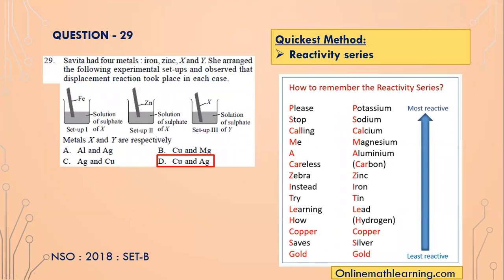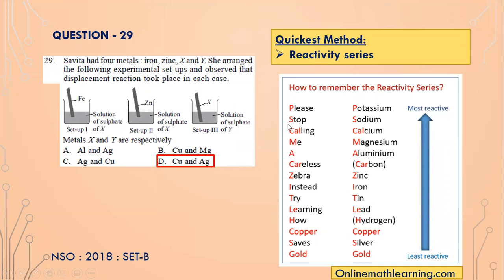Next one. Savita had 4 metals: iron, zinc, X and Y. She arranged the following experimental setup and observed that a displacement reaction took place in each case, isn't it? So here you have to learn the reactivity series, from most reactive to least reactive. The most reactive is potassium, then sodium, calcium, magnesium, aluminum, carbon, zinc, iron, tin, lead, hydrogen, copper, silver, and gold.